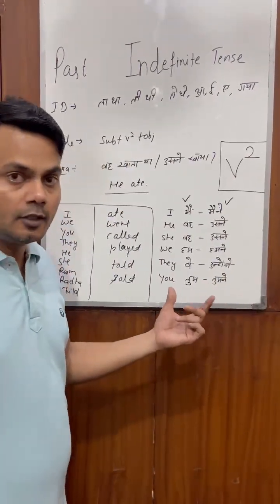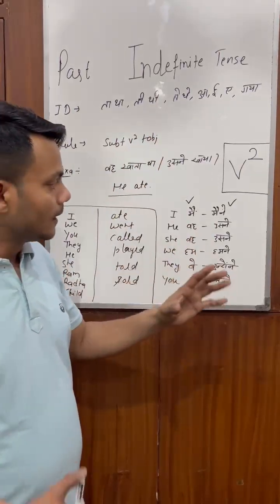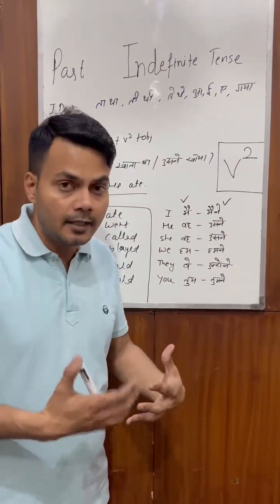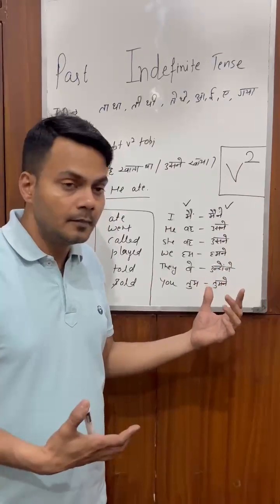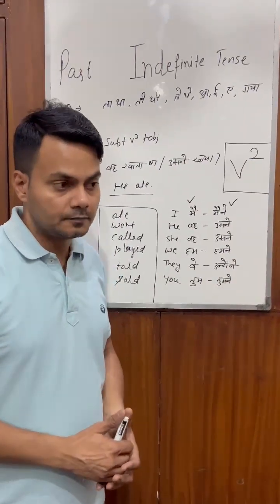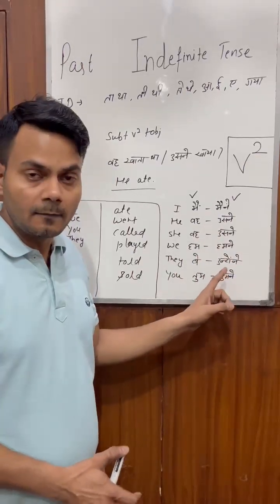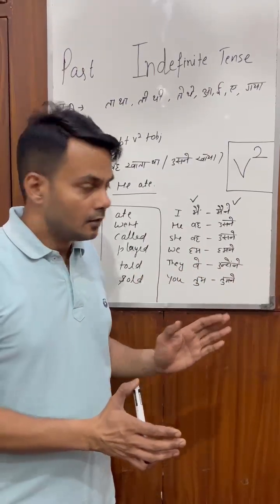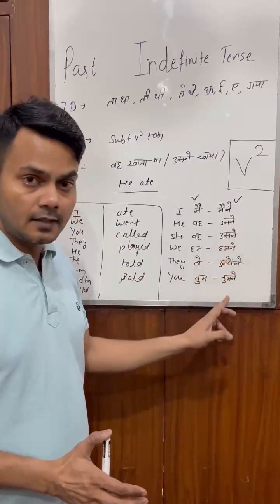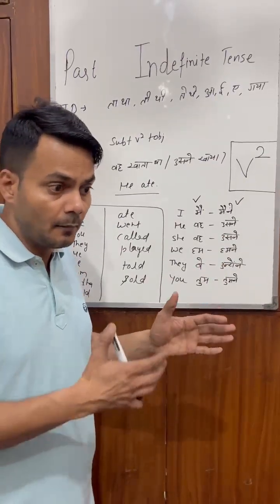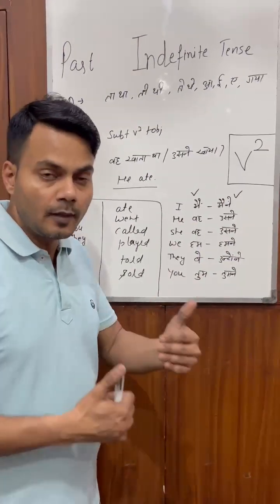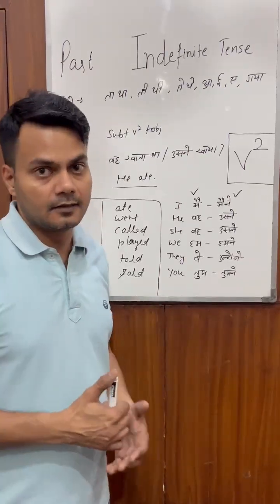So in this table, this group of words is difficult to use, and this group of words is only used in past indefinite, where you can say मैंने, उसने, हमने, उन्होंने. So whenever you are using past indefinite tense, remember these words, मैंने, हमने, are followed only in past indefinite tense.